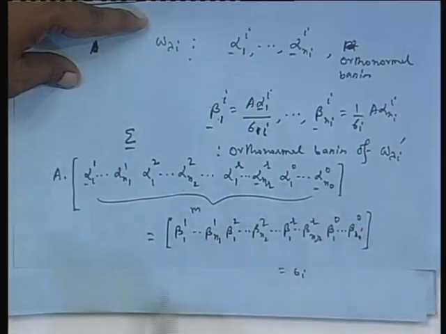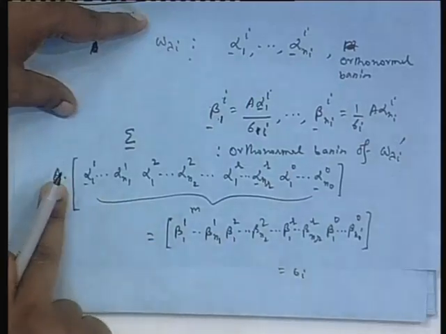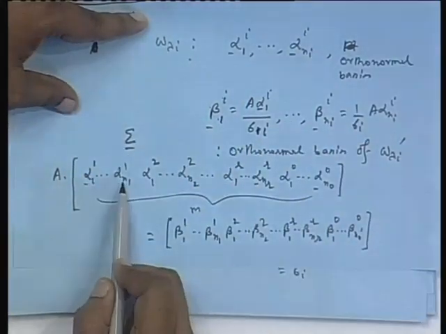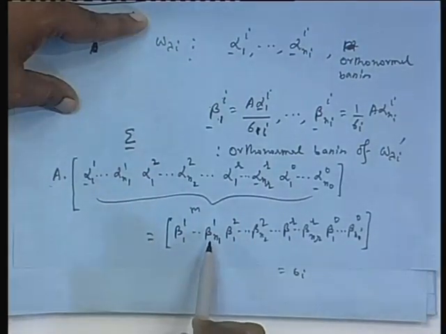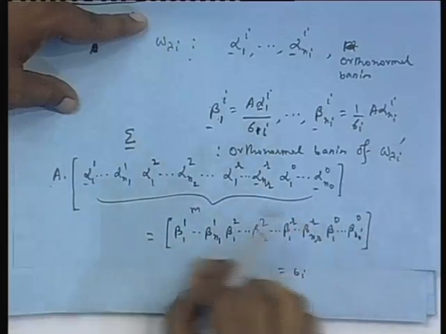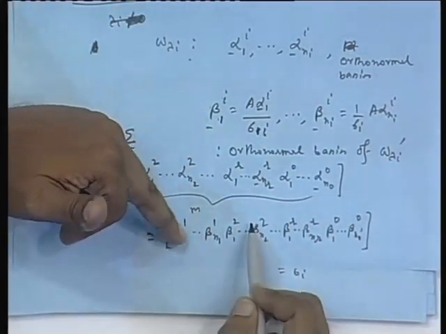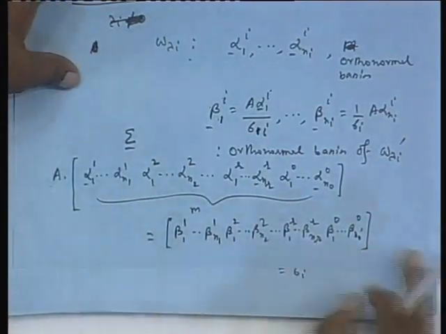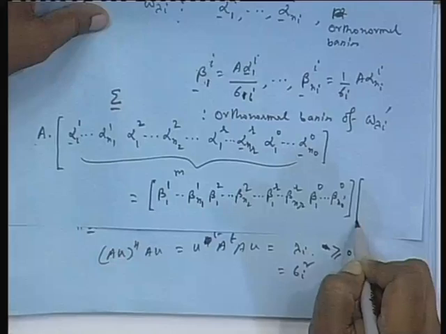You form a matrix, and this is again an orthogonal matrix, because within each eigen subspace the vectors are mutually orthogonal, as we have seen: if alpha 1 to alpha n 1 are mutually orthogonal, A times them will also be mutually orthogonal.